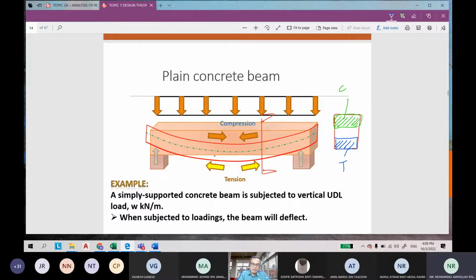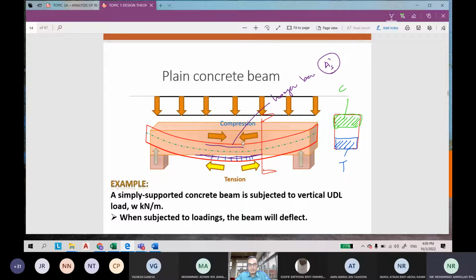So that's why the crack is expected to occur here, because the concrete is weak in tension. So that's why we have to provide the steel here as reinforcement at the bottom part, and at the top part we provide hanger bars, or if required, compression reinforcement.